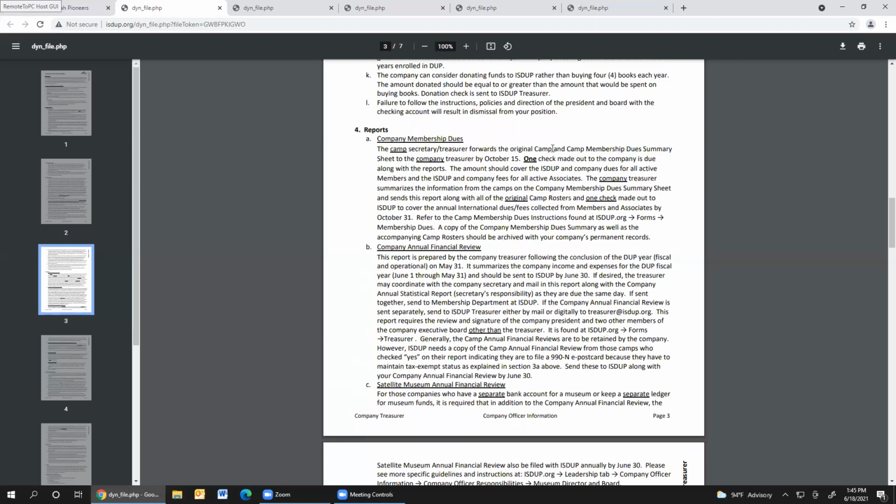And then the company treasurer is going to deposit all of those from all the camps, and she's going to write one check to ISDUP for the ISDUP portion of that money, both the dues and the fees from the associates. And this is very clearly outlined here.